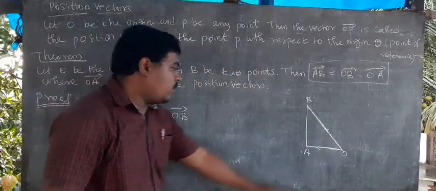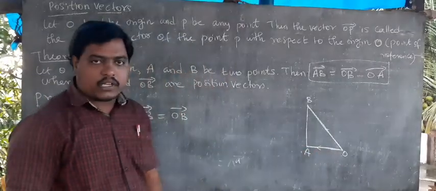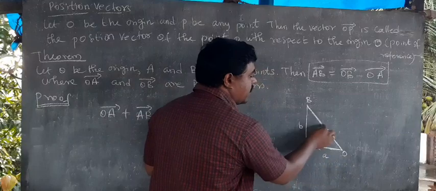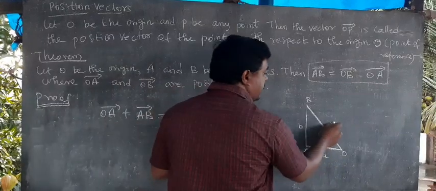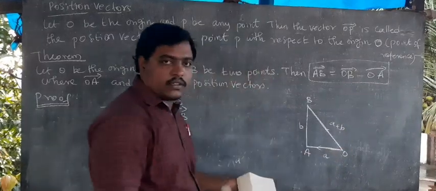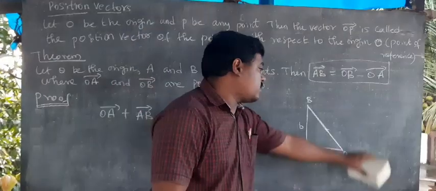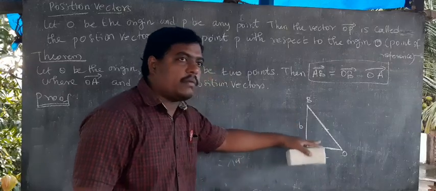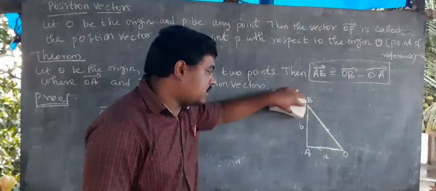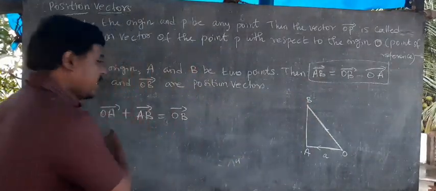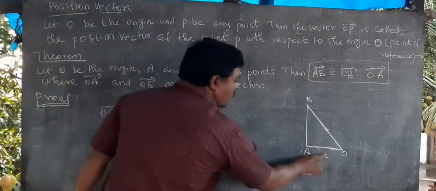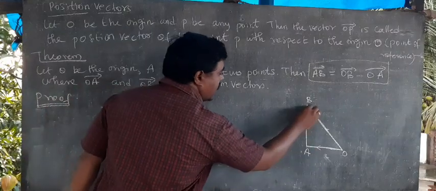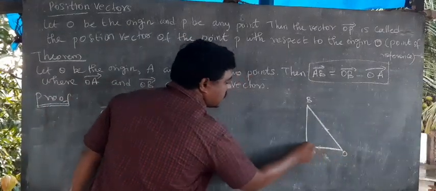So listen. OA vector. You know the Pythagoras theorem? In the Pythagoras theorem, this will be A, this will be B. So by the Pythagoras theorem, these two sides we square and take the square root, we get the answer. The same thing. See here, OA vector plus AB vector, I add these two sides.